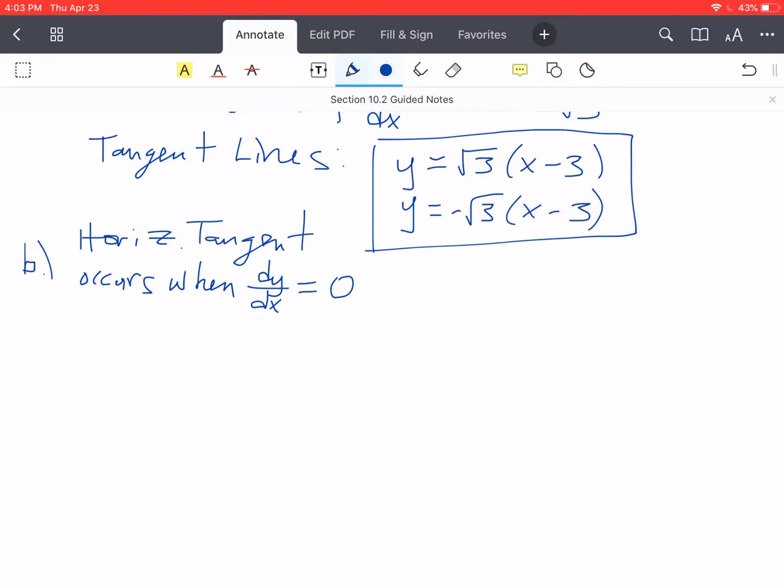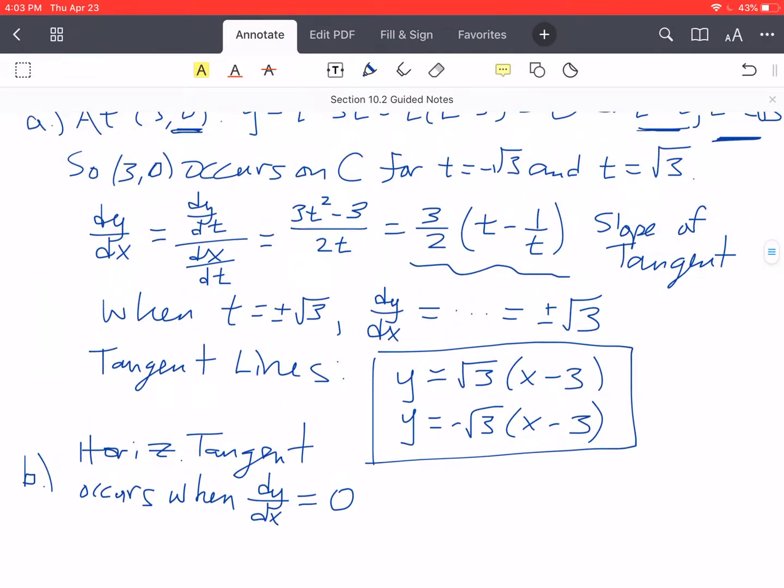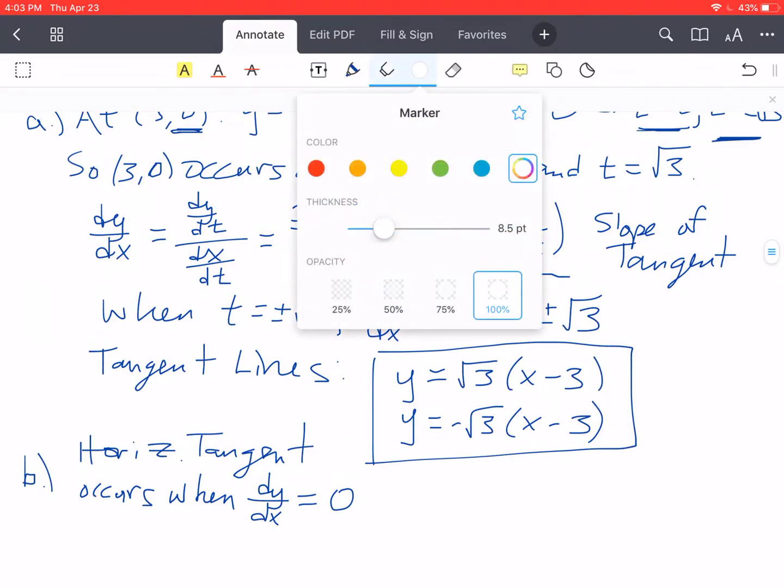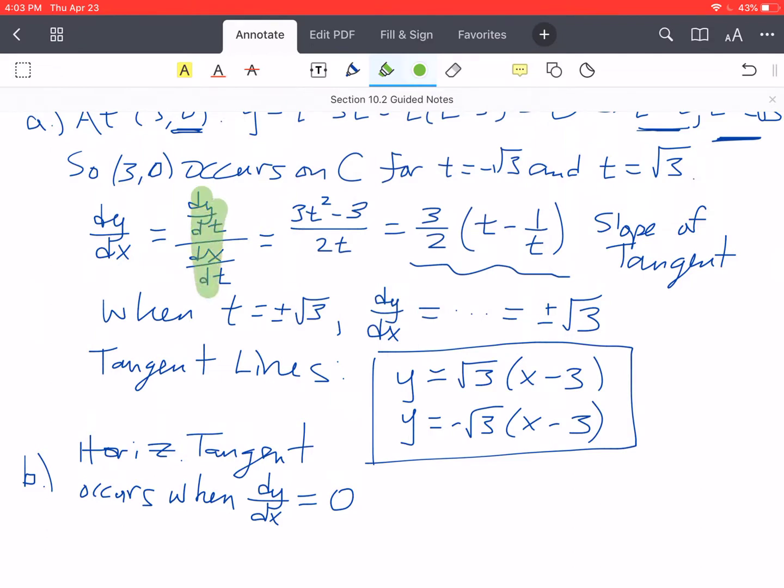And if we go back and remember the formula for dy dx, in order for that to be equal to 0, the numerator is going to have to be 0 and the denominator not be 0. That's the only way that that's going to work. So really we are saying that we want dy dt to be 0 and dx dt to not be 0.